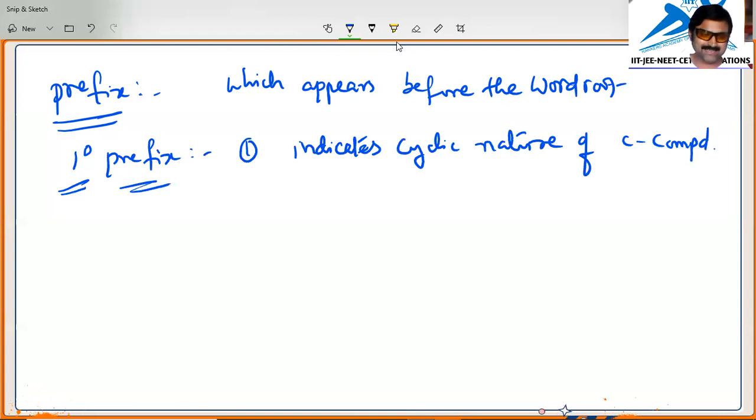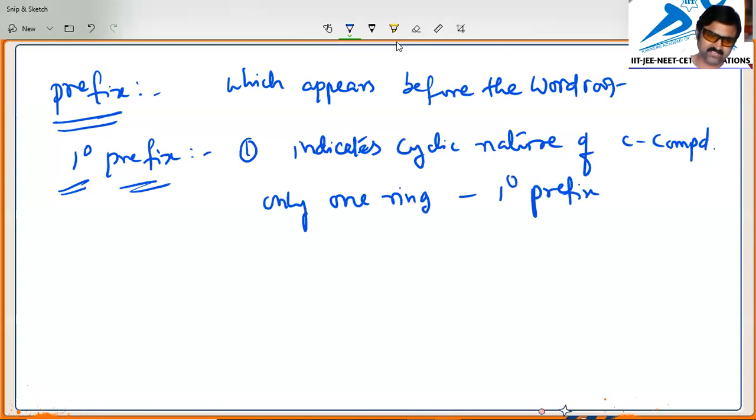Suppose, for example, only one carbon ring is there. How will we write the primary prefix? You will write it as cyclo, C-Y-C-L-O. You write cyclo as the primary prefix if the compound contains a cyclic ring.